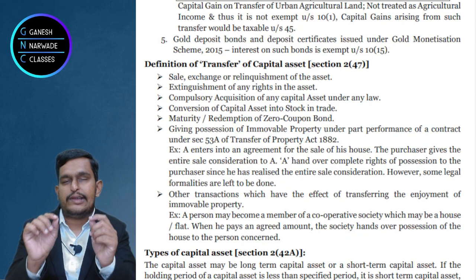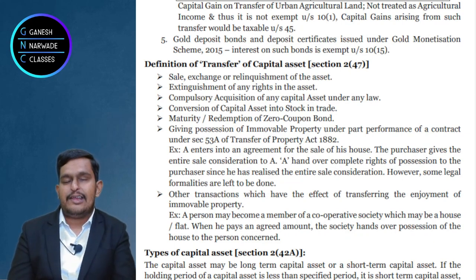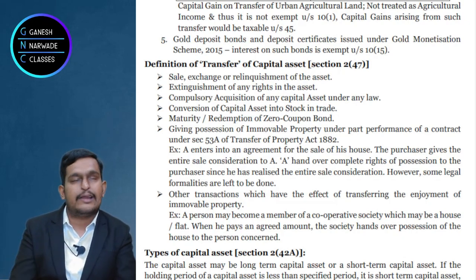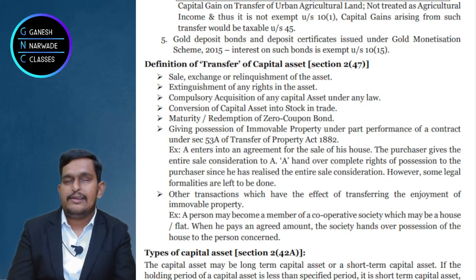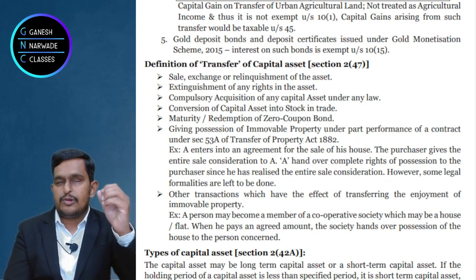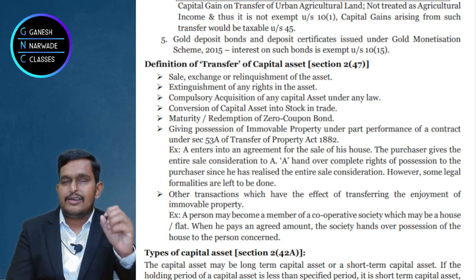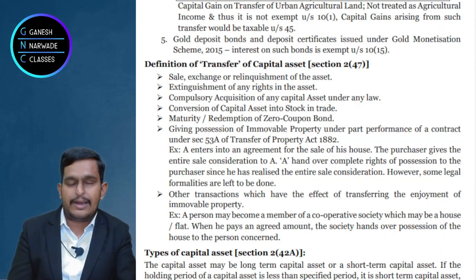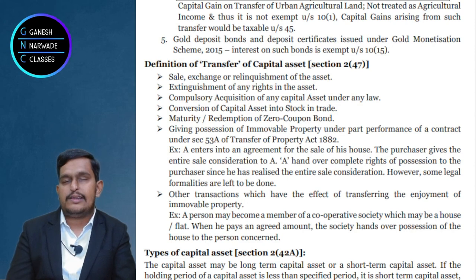Whereas when I talk about an exhaustive definition, they will simply tell you this is the definition and that's it, nothing to add further. So inclusive gives you a list, and to that list we can add further things, whereas exhaustive gives you a list to which nothing can be added further. Okay, very good.